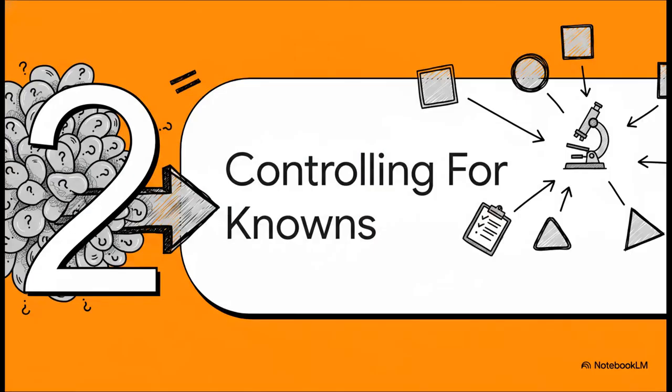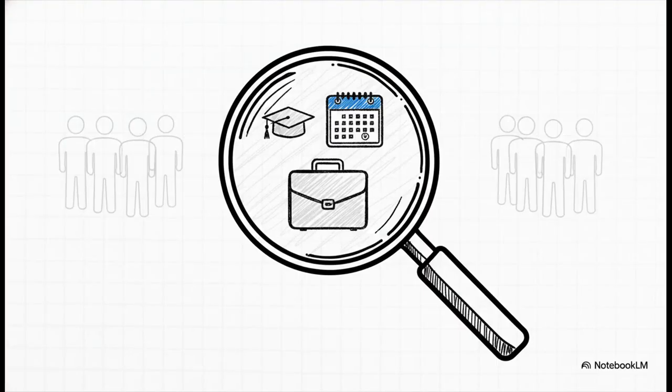So how do we actually fight this bias? Is there any way to clean up our data and figure out what the real impact of the program was? Well, thankfully, researchers have a pretty clever strategy for this. And the core idea here is actually really intuitive. We know the two groups are probably different, so what if we could just statistically control for all the important ways they're different that we can actually see and measure? Things like their education level, their age, how much work experience they already have.